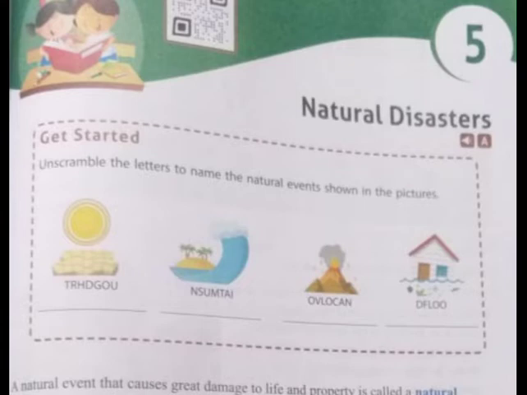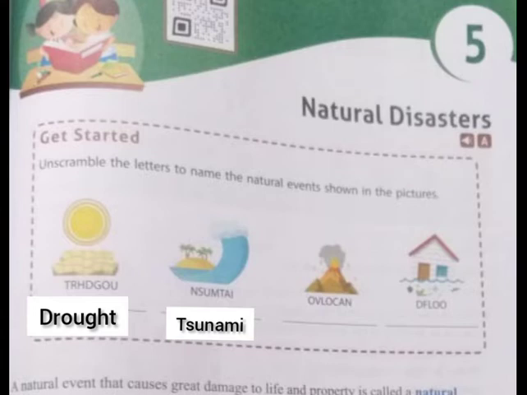What is the first one? First one is drought. Drought is a period when the rainfall is far below the normal rate. Then second one is tsunami. Tsunamis are giant sea waves. Third one is volcano. Volcano is an opening in the earth's crust through which lava comes out. Then fourth one is flood. Flood occurs when water in the river rises and overflows to the river banks.